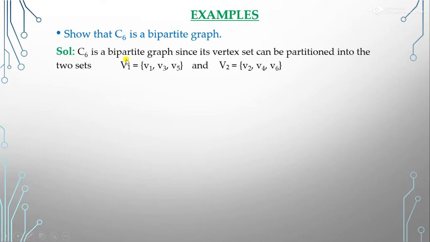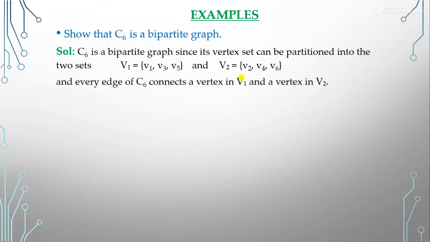So here we have C6, and we have six vertices, so we can divide these six vertices into two sets, V1 and V2. So we have V1 to V6, six vertices are here. If we divide it like that, V1, V3, V5 in one set and V2, V4, V6 in another set, this will be the bipartite set. So like that, this is our C6 graph.